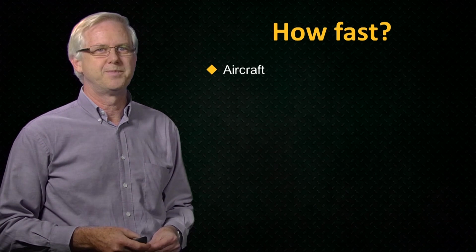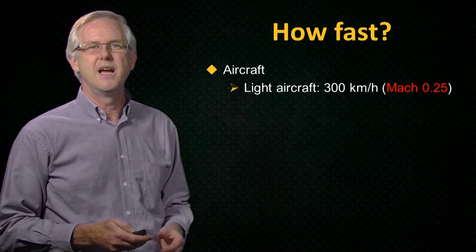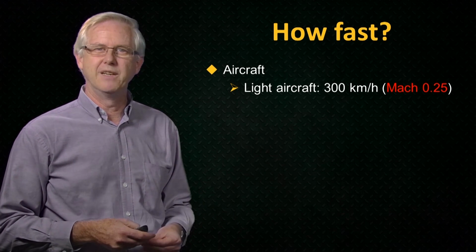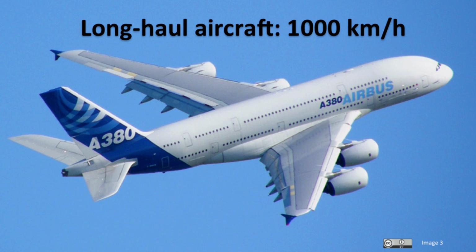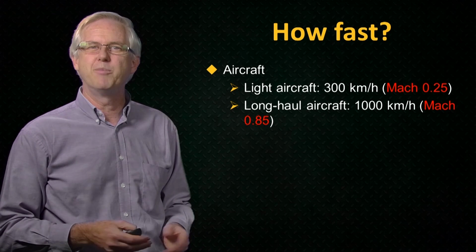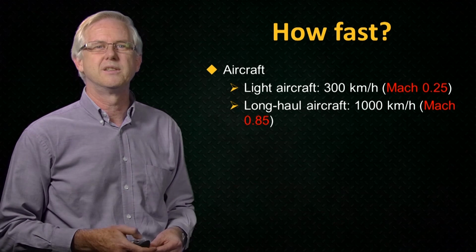Let's move into the air. A small light aircraft, such as the Cessna 206 shown here, will have a top speed of around 300 kilometres per hour. That's around 1/4 of the speed of sound, Mach 0.25. A long-haul passenger aircraft, say a Boeing 747 or the Airbus A380 shown here, will cruise at a top speed of just under 1,000 kilometres per hour, about Mach 0.85, so still under the speed of sound but getting close.